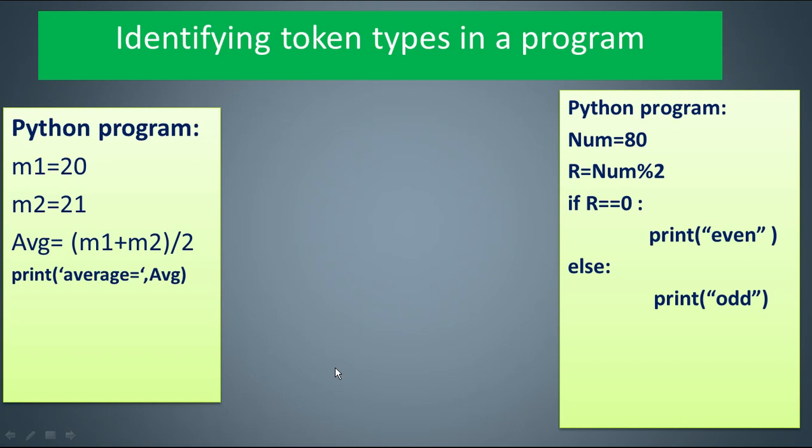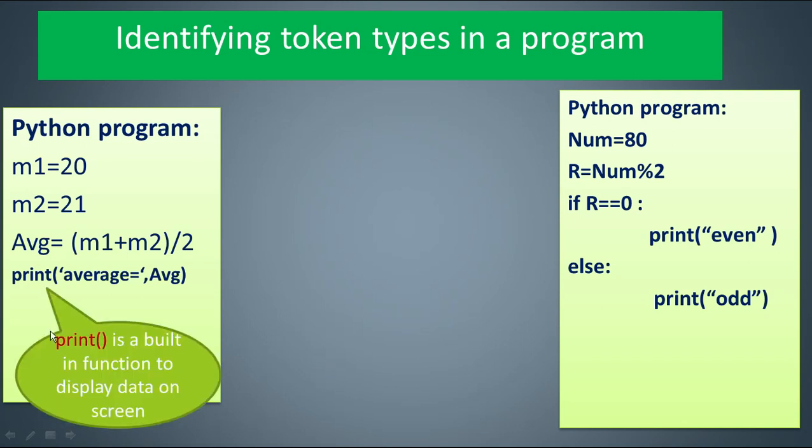So let us identify the keywords. Before that, the print statement. So print, after that a pair of parentheses. It's a predefined function available in Python, and the name print is in lowercase. It is used to display data on the computer screen. There are 2 forms we have used, one with the message and the other without the message. Here only the message is there, no value. Here the message and the value are there. We will understand this when we discuss how print can be used in various forms to display data on the computer screen.